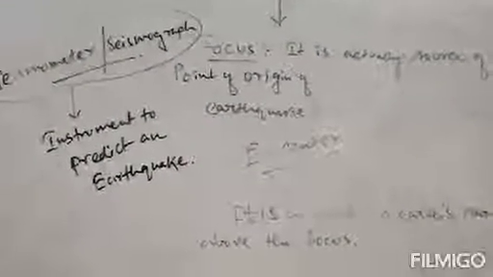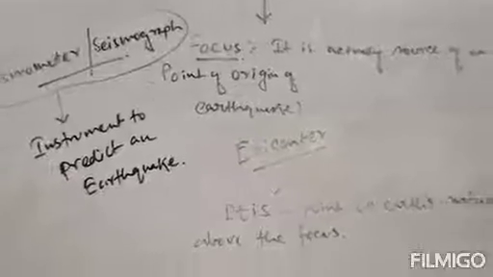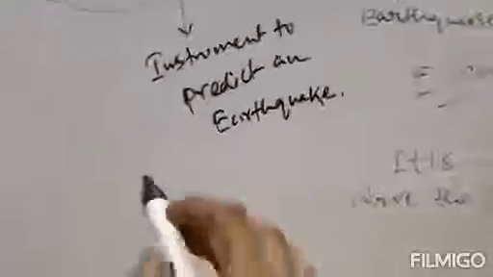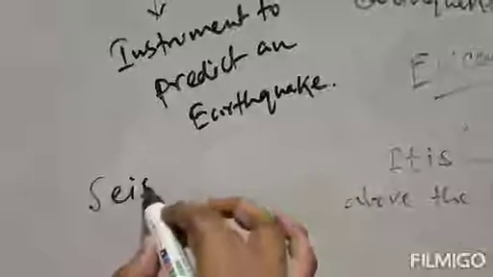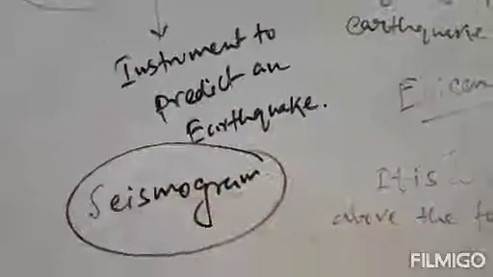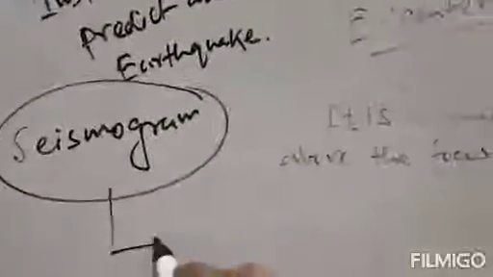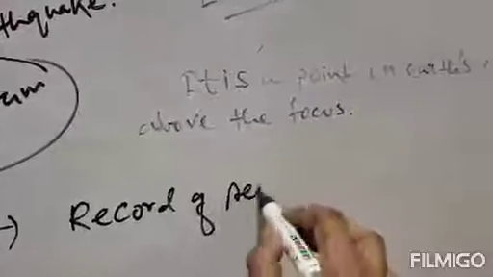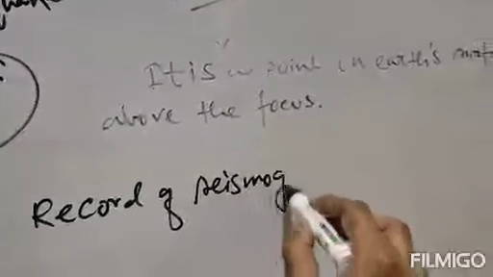The seismograph record is also known as seismogram. Now, what is a seismogram? It is actually the record of a seismograph or seismometer.